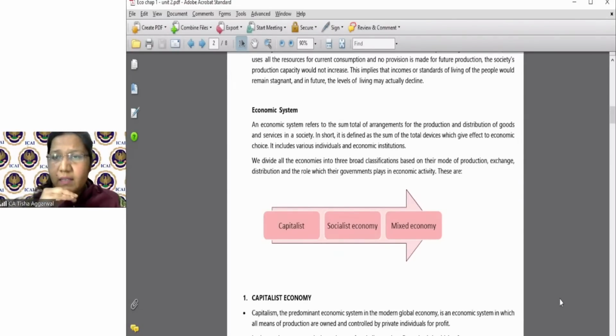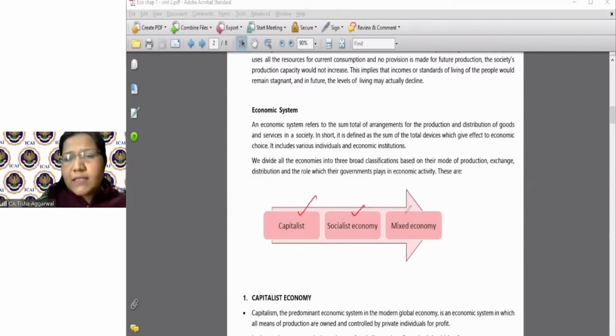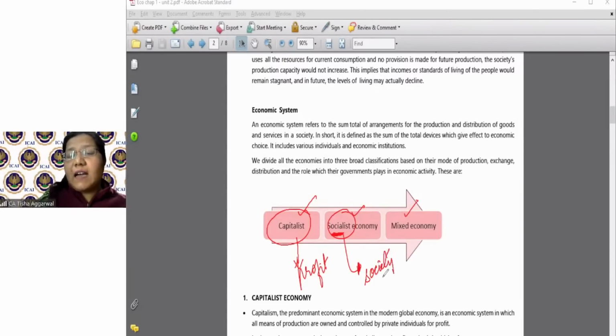So here in this category, we divide our economic system into three parts. Are you able to see those three segments in the diagram? Capitalist economy, socialist economy, and the mixed economy. Capitalist economy: capitalistic, profit-oriented. Socialistic: social, based for the benefit of the society at large.